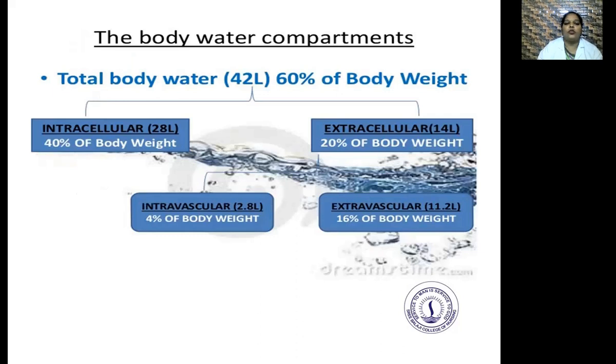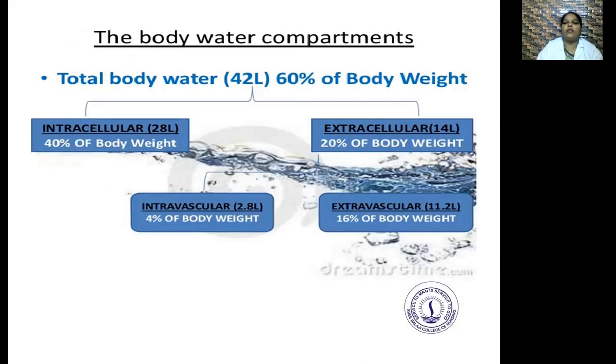It is divided into intracellular and extracellular. Intracellular means which functions within the cells. Extracellular means which functions outside the cells. So the intracellular is 40 percent of the body weight and extracellular is 20 percent of the body weight.